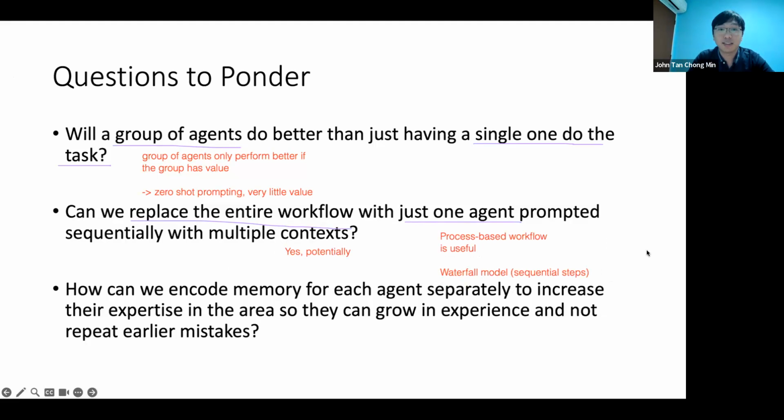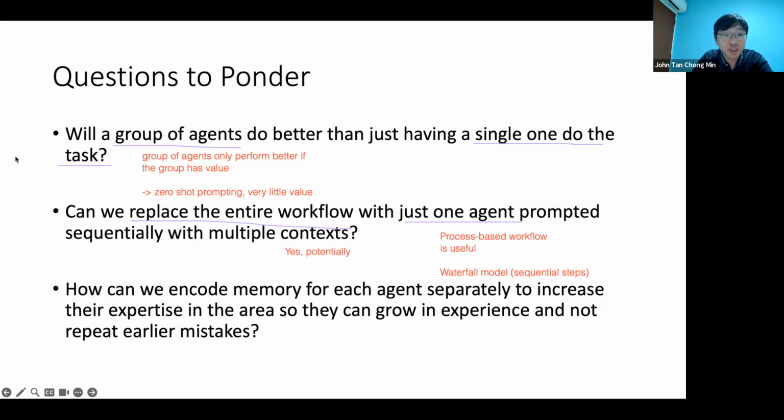So I think that is the key lesson we can learn from ChatDev about this process-based workflow. Of course, MetaGPT does a similar one. In fact, they might do it better. We can cover that next time. But the idea of constraining the generation in each process and having this fixed rigid process to follow is a very useful one to constrain your generation to more plausible and more useful outputs.